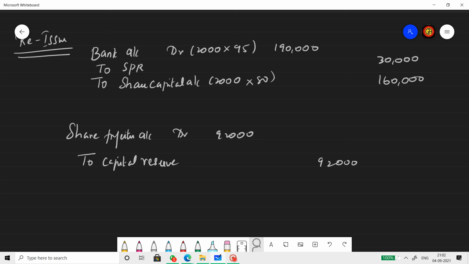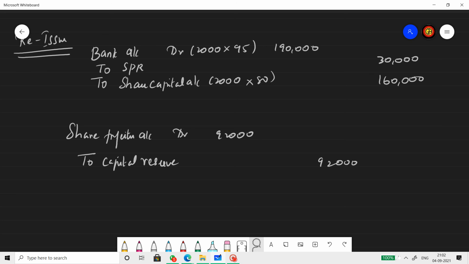We understand that there is no loss at the time of reissue. Hence, whatever the profit that the company has made at the time of forfeiture will be transferred to capital reserve account. But again note, all 1,600 shares of Dhwani is forfeited and reissued, and only 400 shares of Sargam is reissued.